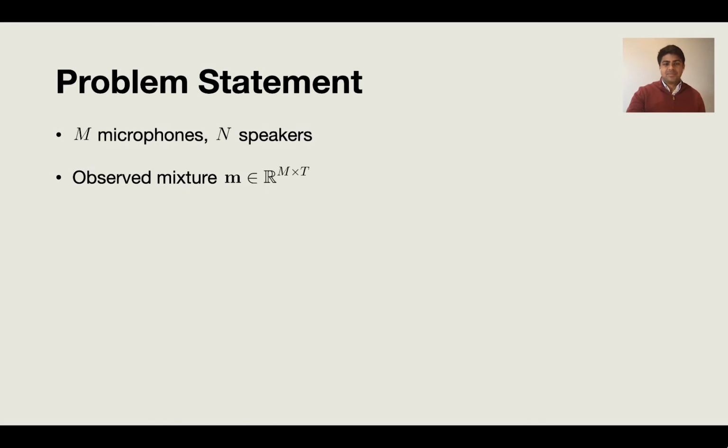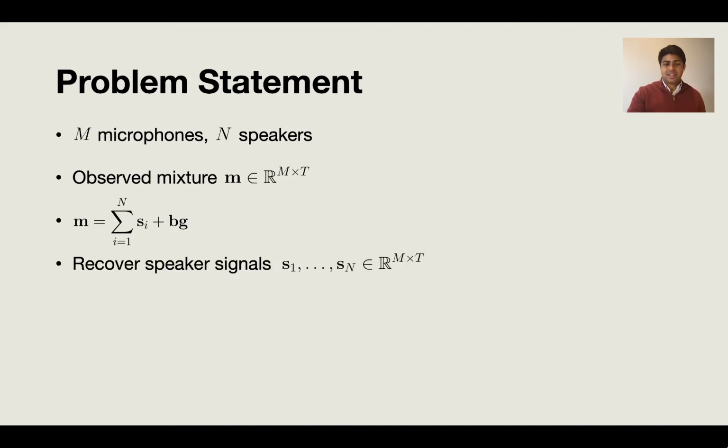We have an observed mixture M, which has T samples for each of the M microphones. We assume this mixture M is a sum of the different speech signals Si, along with some background which we would like to ignore completely. Our goal then is to recover the speech signals as well as the angular locations of the different speakers.